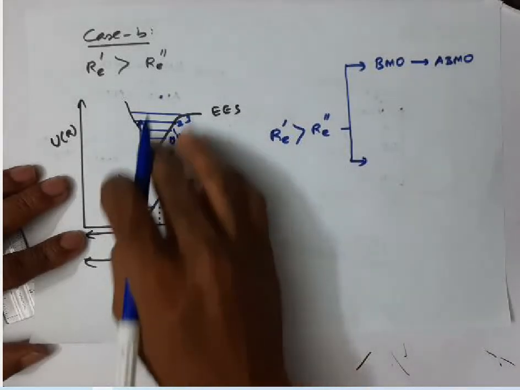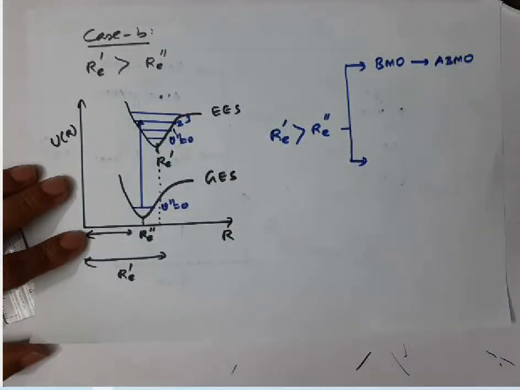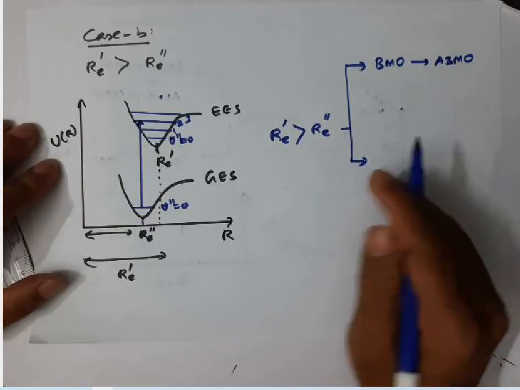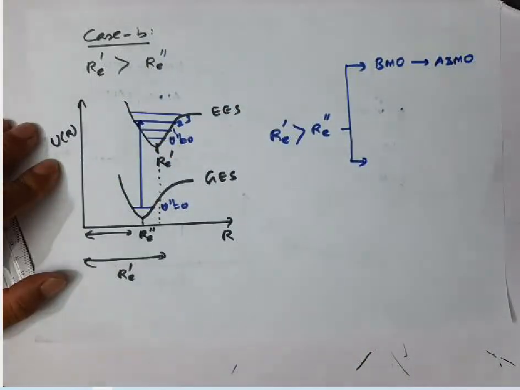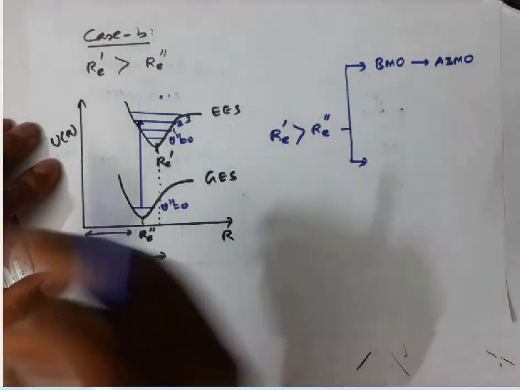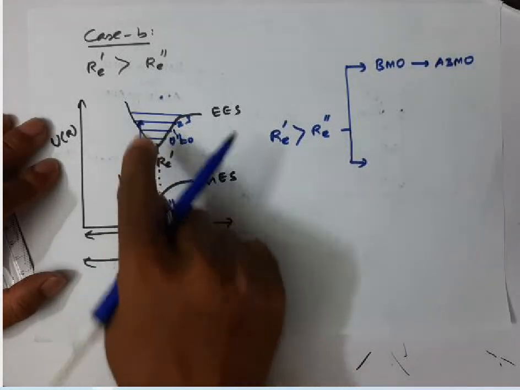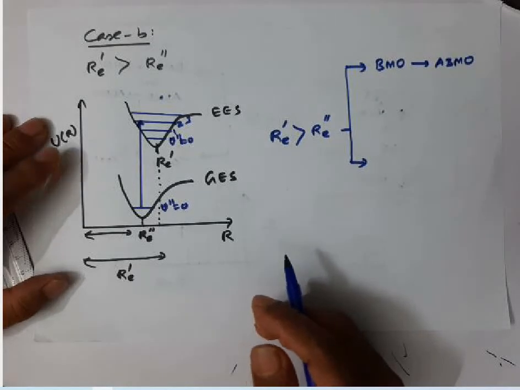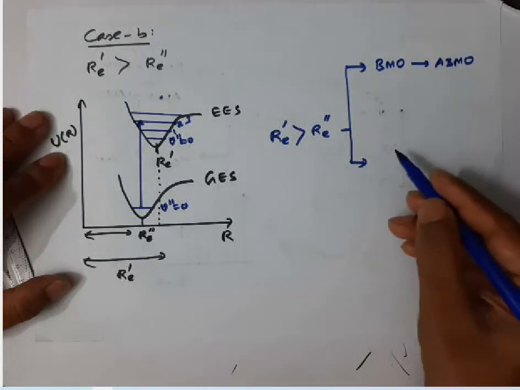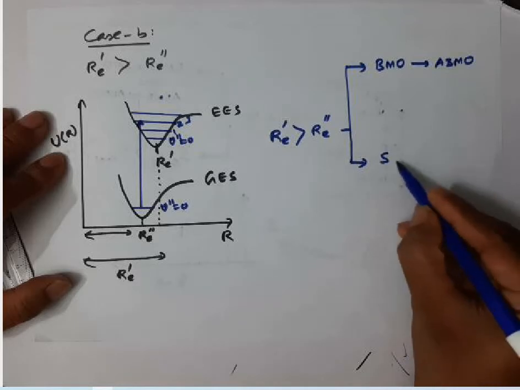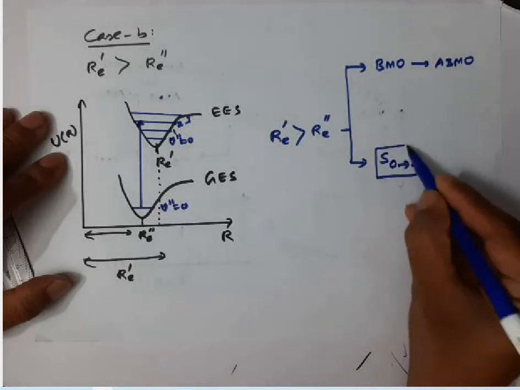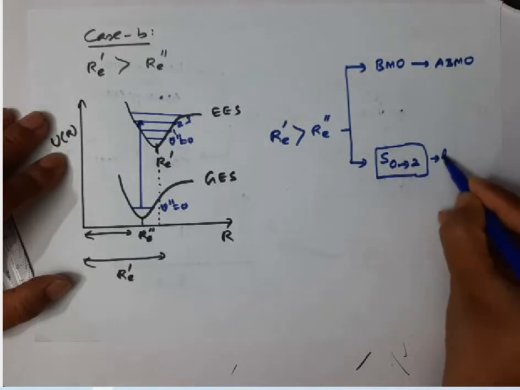Here, the Franck-Condon factor value S00 is not maximum. Actually, some other transition will have the maximum value of Franck-Condon factor. As per this diagram, the 0 to 2 transition will have the maximum. If you see the 0 to 2 transition, this Franck-Condon factor has the highest value.